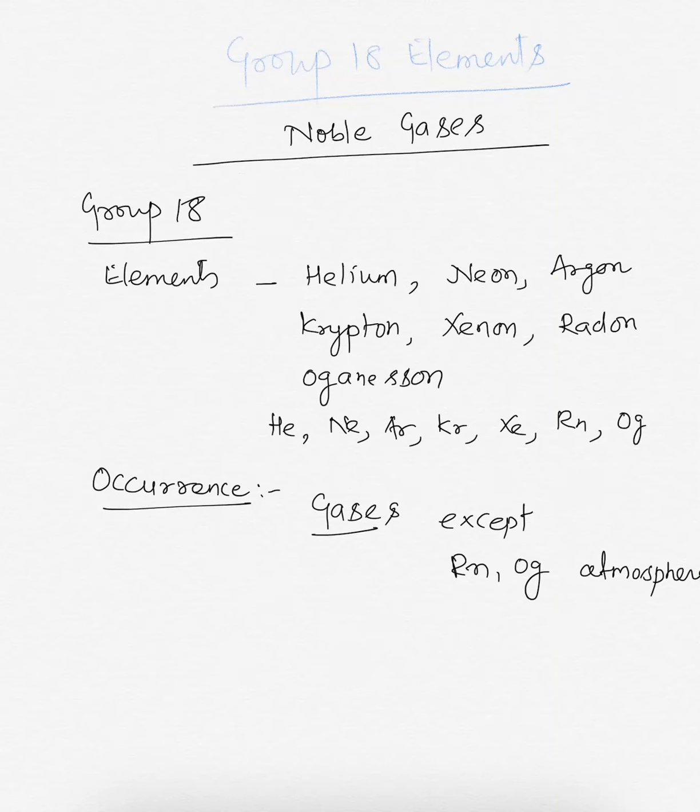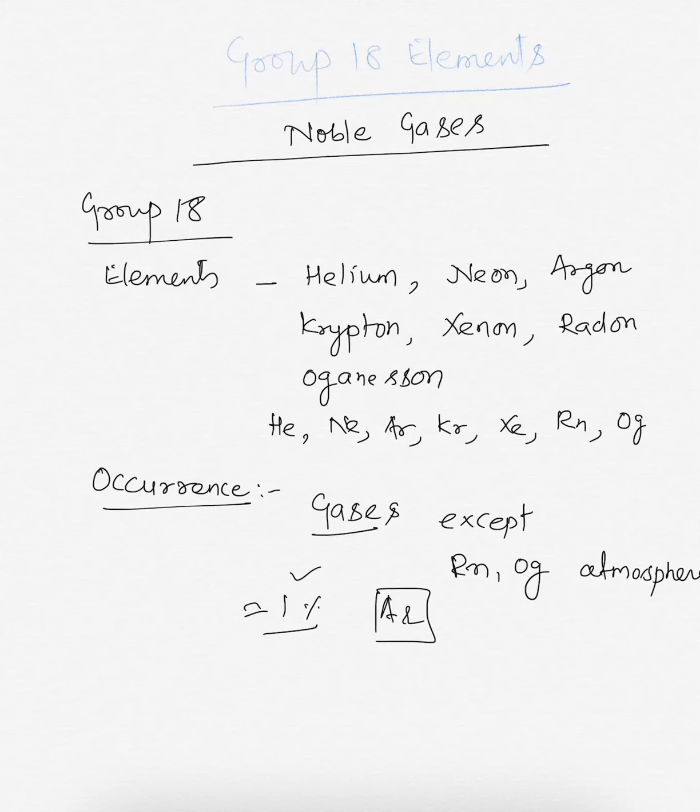Their atmospheric abundance in dry air is approximately 1% by volume, of which argon is the major constituent of these 1% gases.